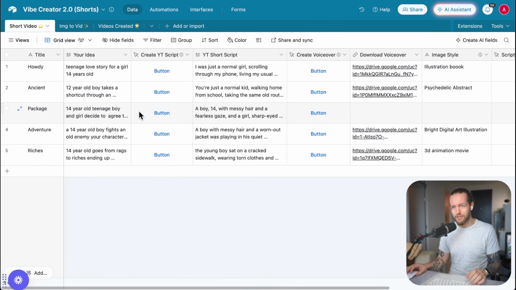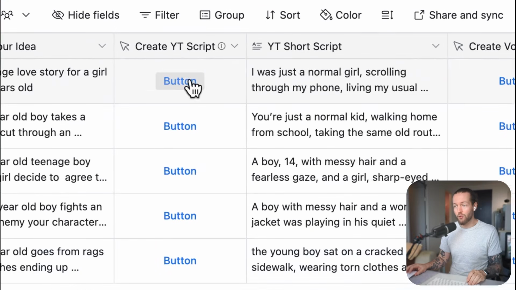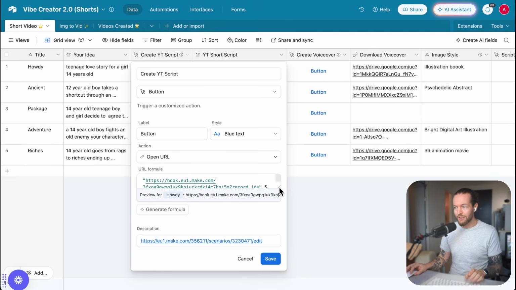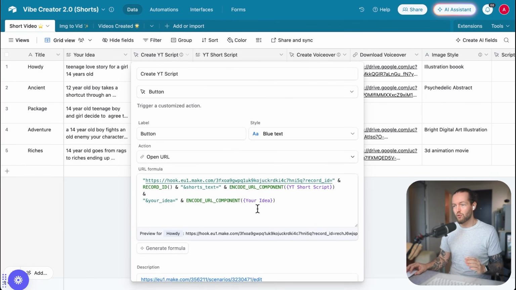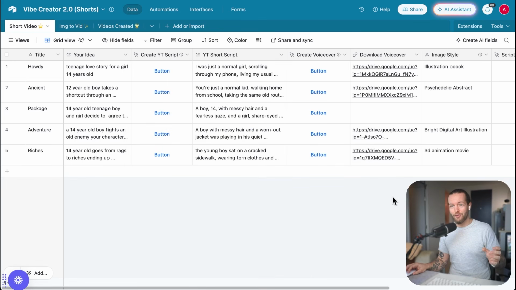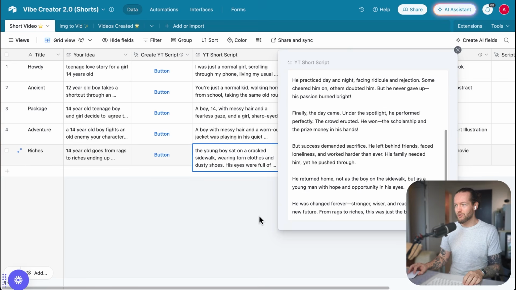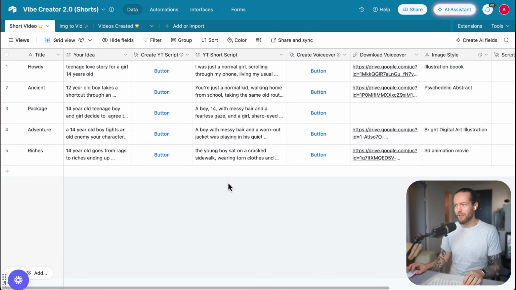And the real reason that we're using this is because you can create a button that triggers an automation. If you take a look here, we basically only send a webhook to make.com that then runs the automation, grabs all the information back again, and updates this short script. So let me show you how to set this up right now.